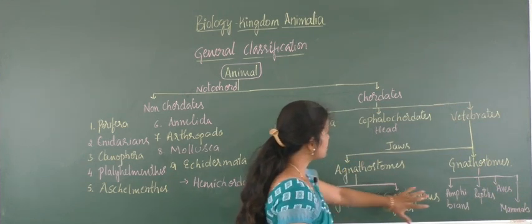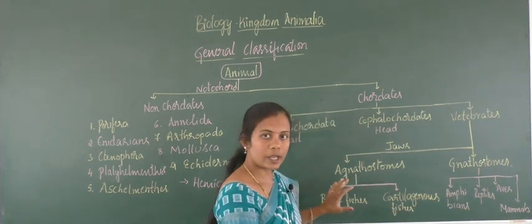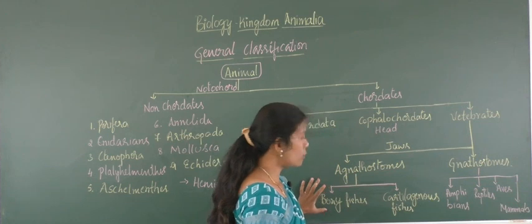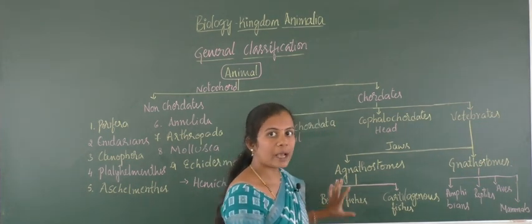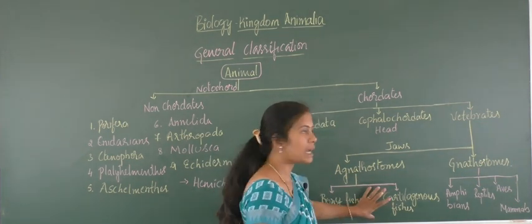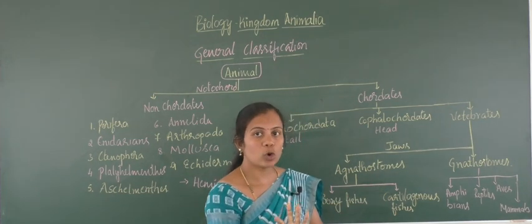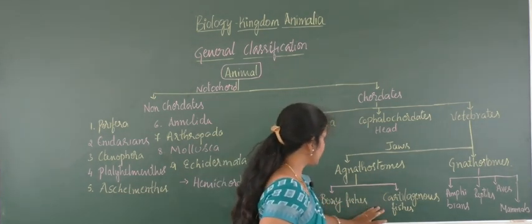So here again this classification will be elaborated into the presence of limb structures and the absence of limb structures. No limbs but they have gills. Based on the locomotory structure you can classify these.